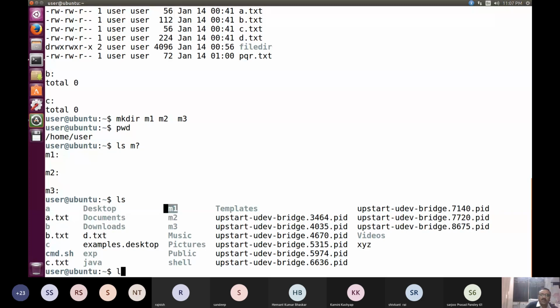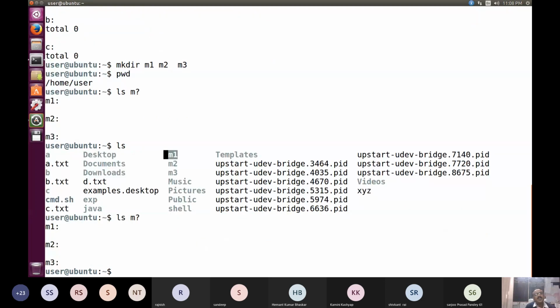So if you are very specific and you wish to see only those files which have the first character as m, having any second character, when I write question mark, that emulates any second character, maybe 1, 2, 3, 4, 5, any number. Okay, mi, mx. So this is a classification of all those files which have the first alphabet as m, and the second alphabet may be anything. So when I give m question mark, I am getting only those files which start with the alphabet m but have any other character as the next character.